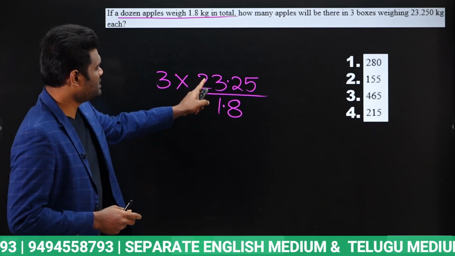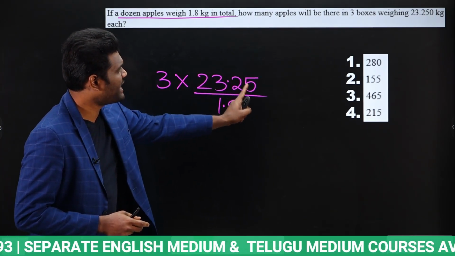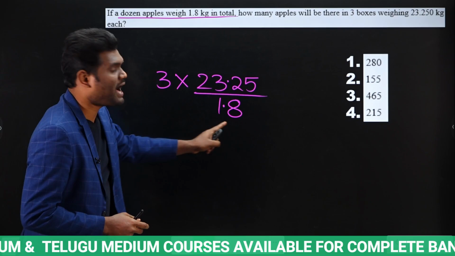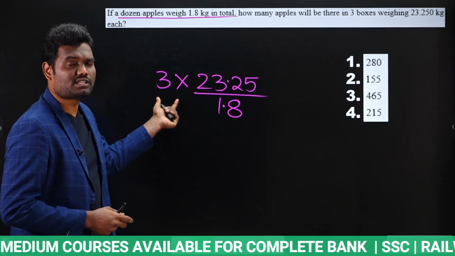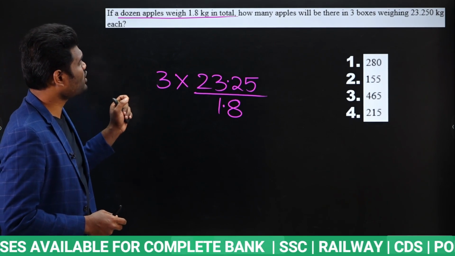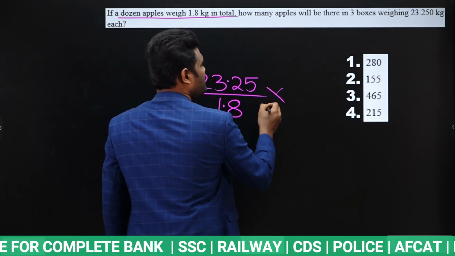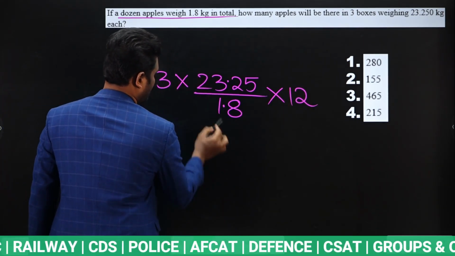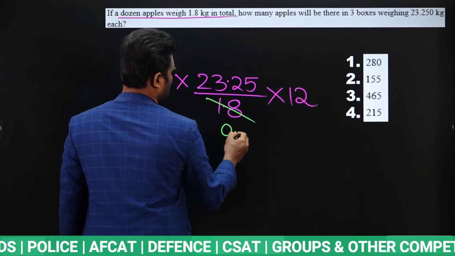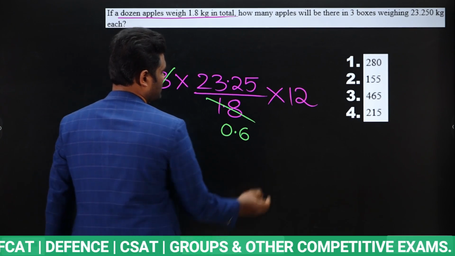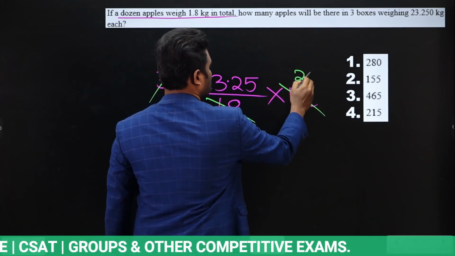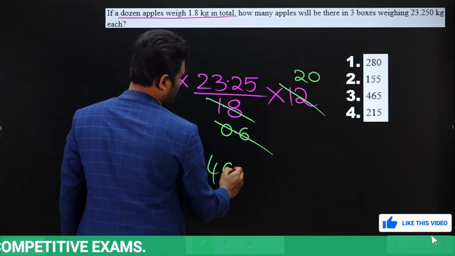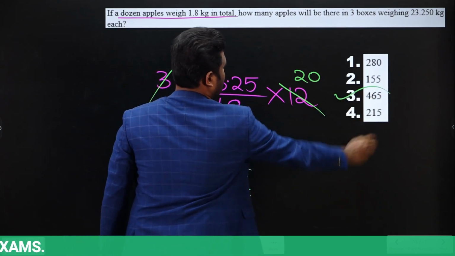Total weight is 23.25 kg each box. Now divided by 1.8, then I will come to know how many dozens there are. Now 3 such boxes are there, into 3. As the question is asking the total number of apples, each dozen will have 12 apples, so into 12. Now simplify. 1.8 cancels in 3 how many times? 0.6 times. Next, 12 cancels in 0.6 how many times? 20 times. Now 23.25 into 20 is nothing but 465. So the answer for this question will be 465.